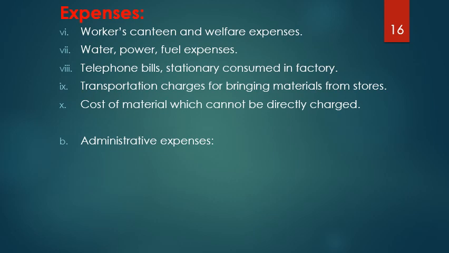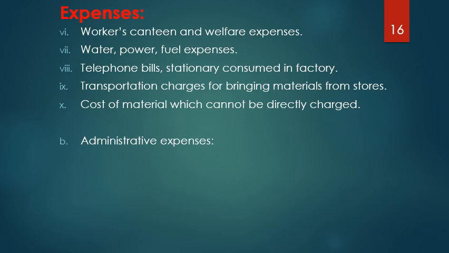Okay. Next category is administrative expenses. What are these administrative expenses? They are not a part of the factory. Some industries may have a small office within the factory premises itself, but some large industries will have a separate administrative block. For example, Toyota, all PSUs like BEML, BEL, BHEL, ONGC, and even large scale industries like power plants. They all will have a separate administrative block, right?